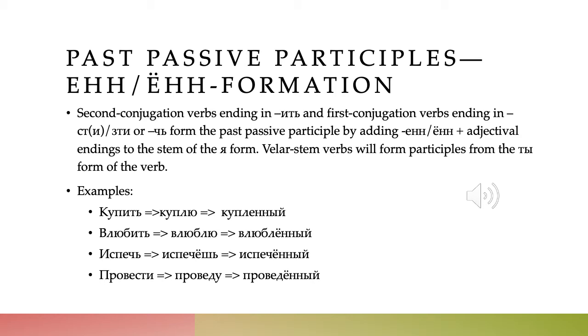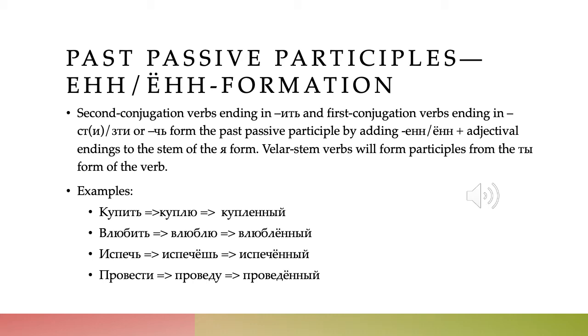So some examples are kupit, kupliu, kuplenny. Or vlyubit, to make someone fall in love with you: vlyublyu becomes vlyublyonny, which means someone who is in love. Ispech, to bake: ispechosh becomes ispechonny, baked.